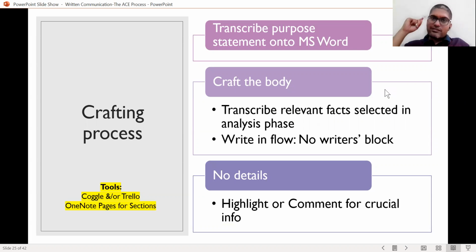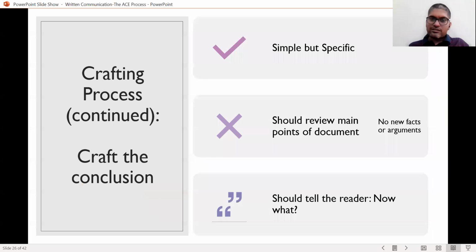If there is something clicking in your mind, like, okay, I need to add this thing, just write it as a comment, or highlight the section where it needs to be written and add a comment there. Do not stop here. Do not worry about the details of the document. Any details, anything, just jot it down as a comment.